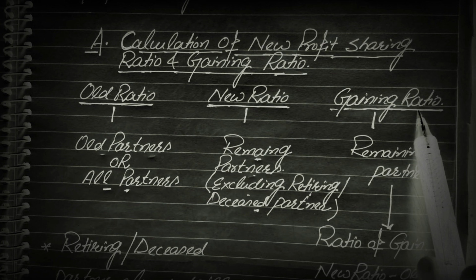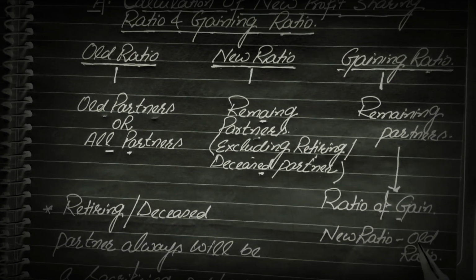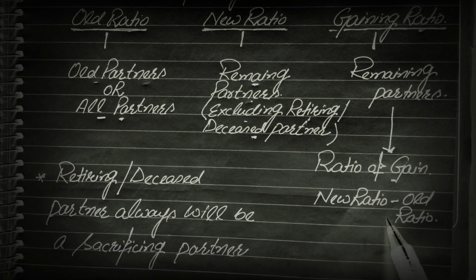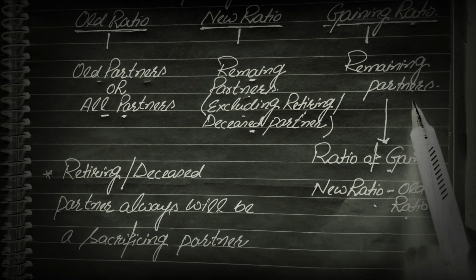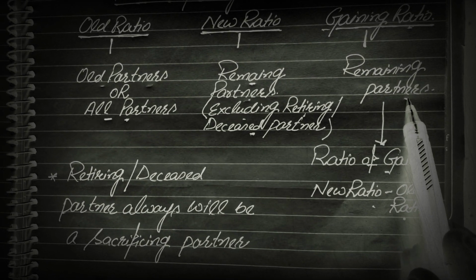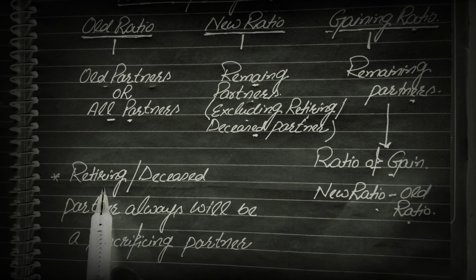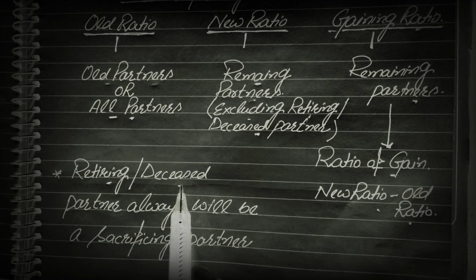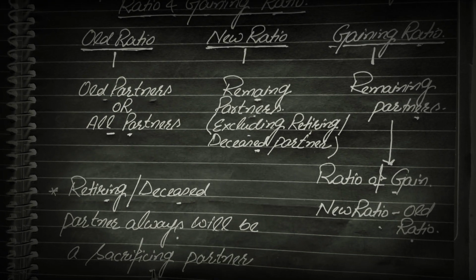And gaining ratio means the ratio of gain, and the formula for the calculation of gaining ratio is new ratio minus old ratio. Gaining ratio always stands among the remaining partners because at the time of retirement or death, the retiring partner or deceased partner will always be a sacrificing partner.